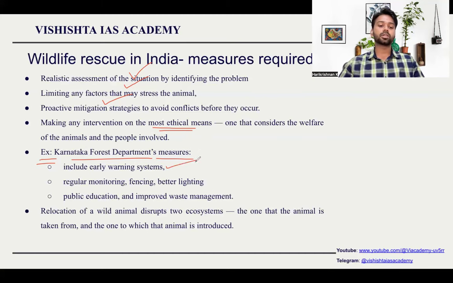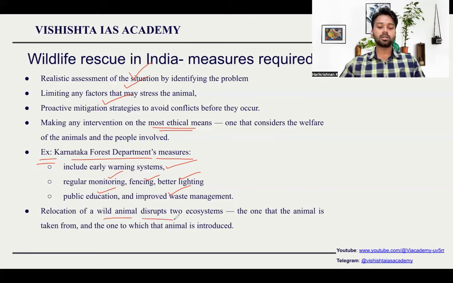They have proper early warning system, regular monitoring, fencing, better lighting, public education. This is very important. Public should be educated about the problem, and proper waste management. Because when you dump animal waste or unnecessary wastage generally on the roads or outside of the national park, etc., these animals will get attracted to this waste. So they will come and get into the villages or into the cities. So these problems should be avoided.